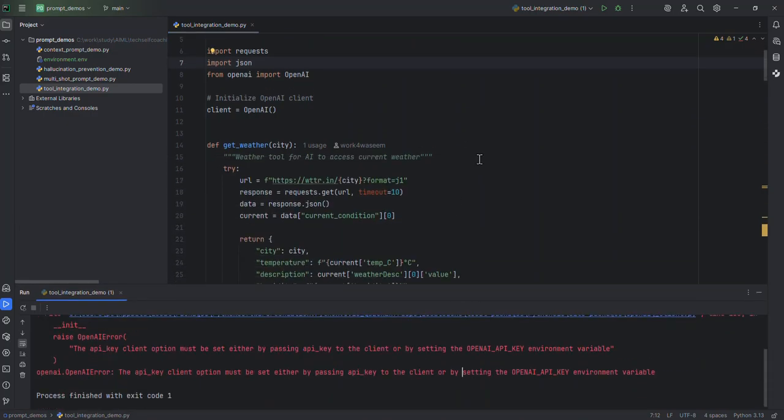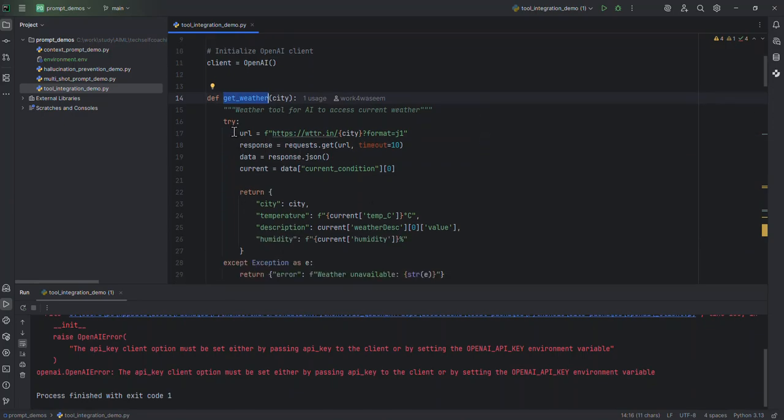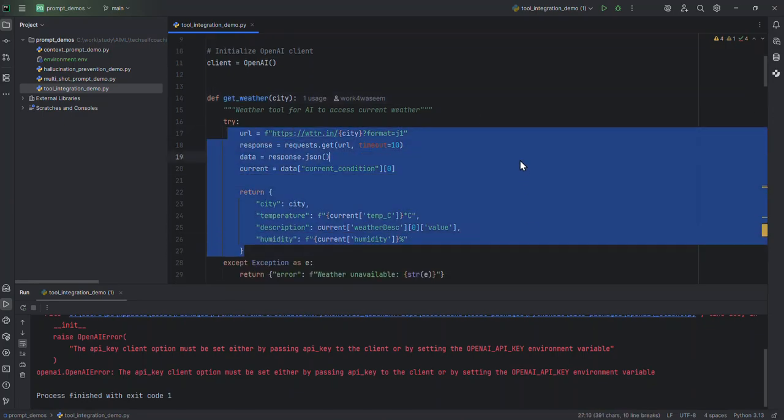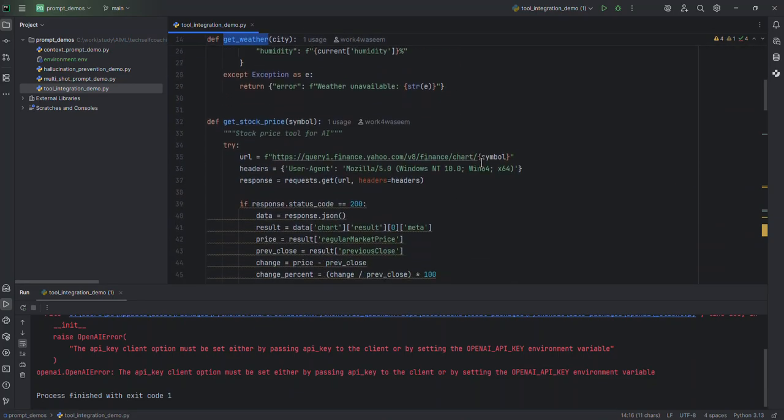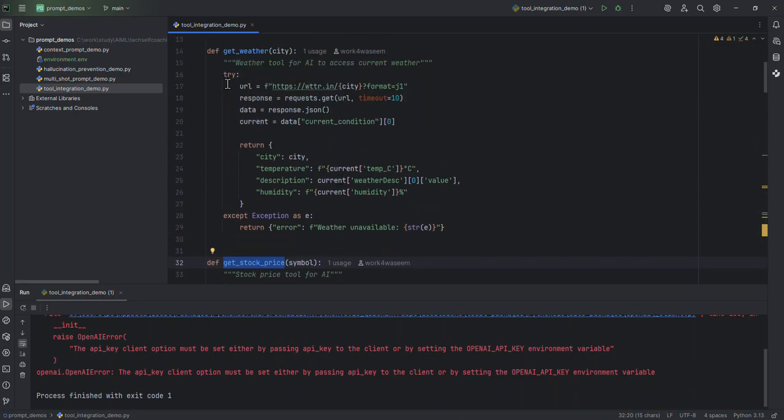All right, so I have created 2 methods. One of them is get weather. You provide the city name, and it is going to use one of the free REST services to get the data. This is number one. And there is another one called get stock prices. You give the symbol, and it is going to make a live REST call to get the current price and then return it.